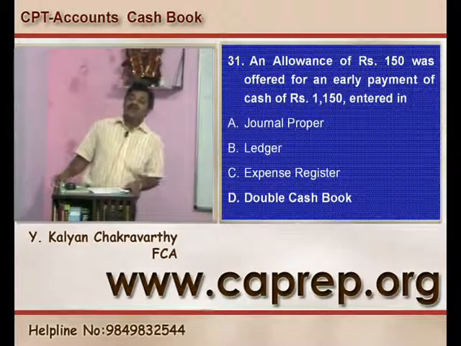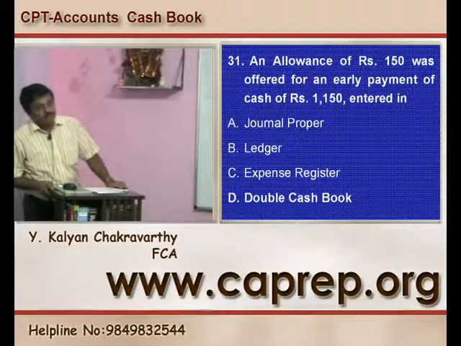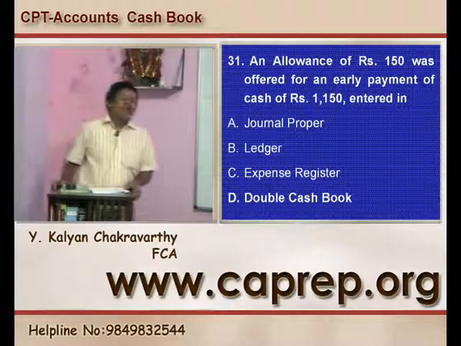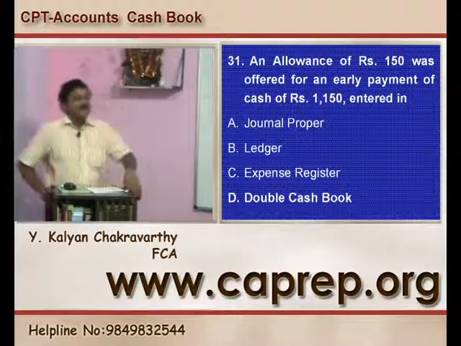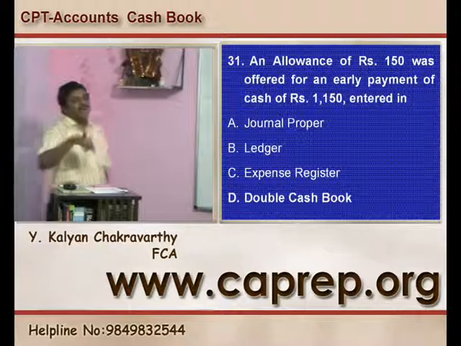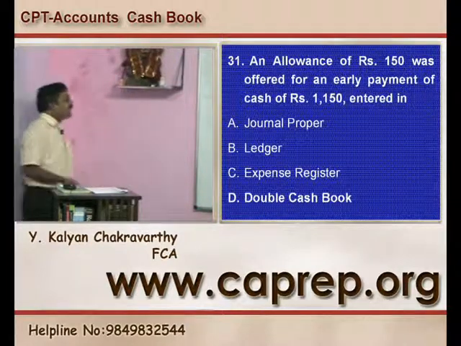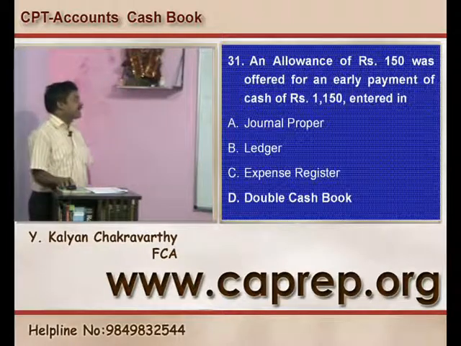Already you might have done a few problems on double column cash books from your regular BCom textbooks. So this is not a very big issue for you to understand. That is, in the double column cash book, you have got 2 columns of amounts. One is for the cash and another is for the discount. So discount will be accounted through the double column cash book. So D is the right answer.